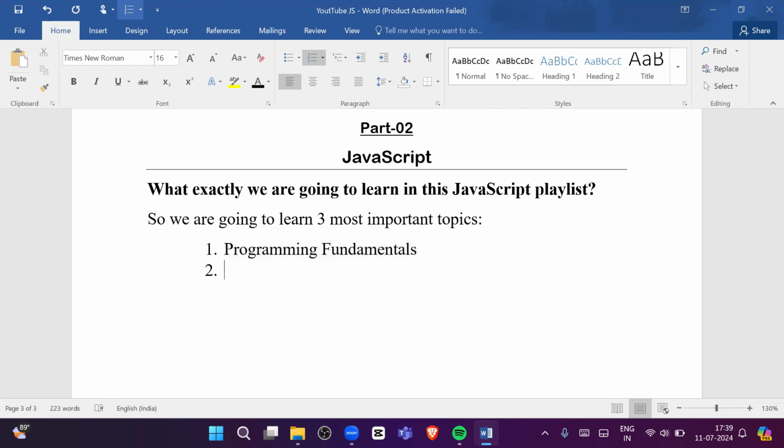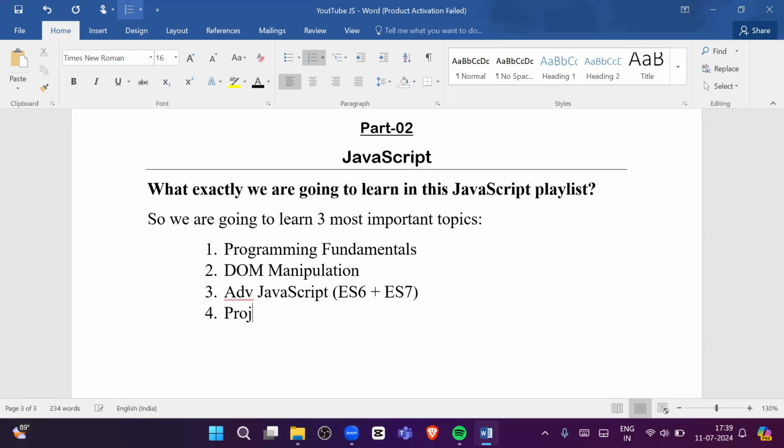Once we cover programming fundamentals, we will move to DOM manipulation. We will learn how we can manipulate the DOM, and what the DOM actually is, after learning the fundamentals of JavaScript. Then we will learn advanced JavaScript. In advanced JavaScript we will learn ES6 concepts as well as ES7 concepts.